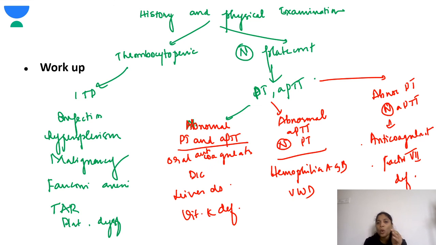Next, coming to the workup. When a child comes with bleeding to you, the first thing is always the history of the disease, and physical examination is very important. Once that is done, get a platelet count.